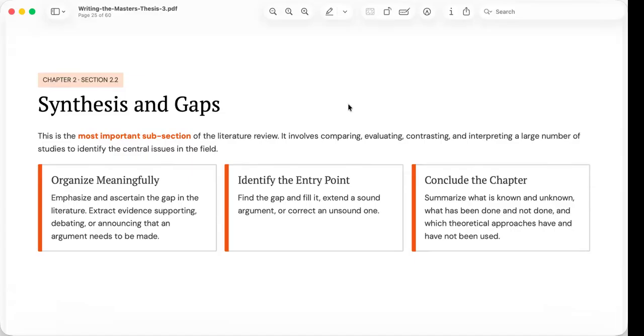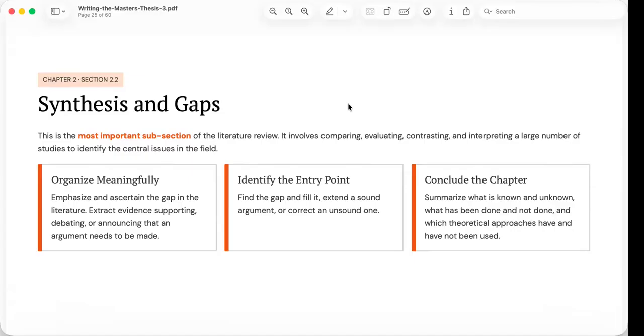Finally, it's also very important that the chapter concludes by summarizing what is already known and what remains unknown. This naturally leads to your own study.